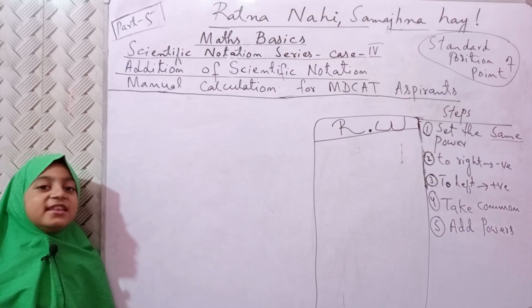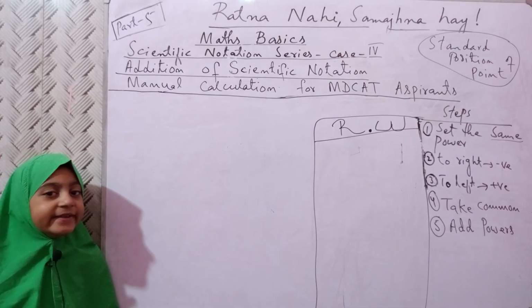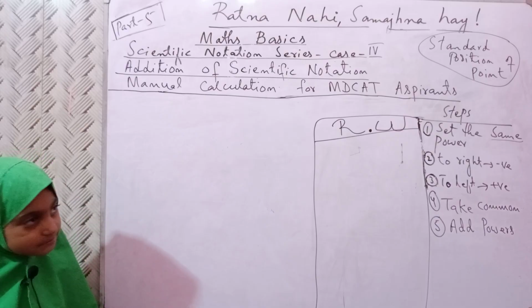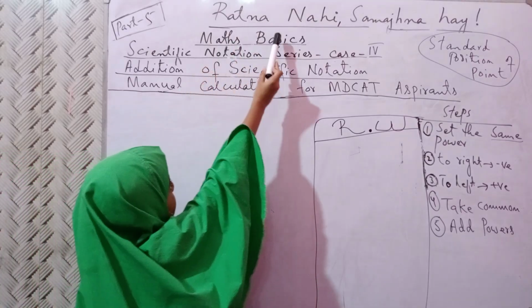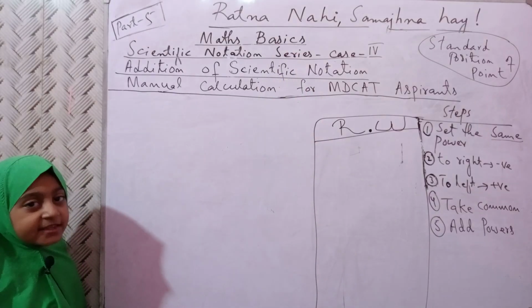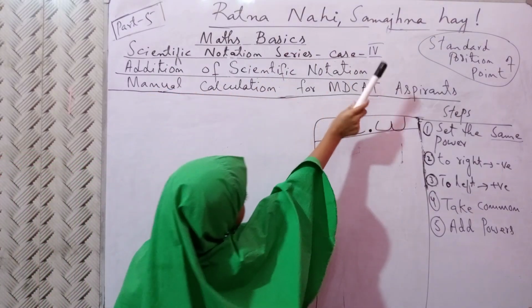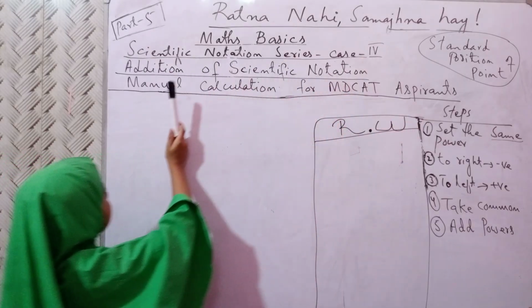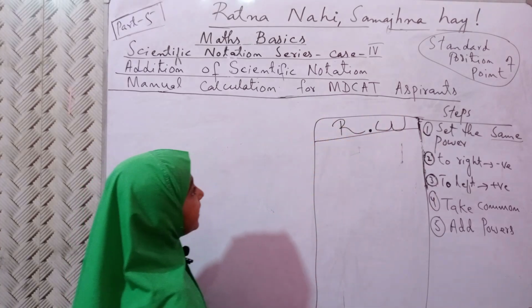I am a student of class 3. My school name is Faizan Islamic School System, Hyderabad, Pakistan. Today we are going to learn Maths Basics. In Maths Basics, we will see scientific notation series case for addition of scientific notation, manual calculation for MDCAT aspirants.